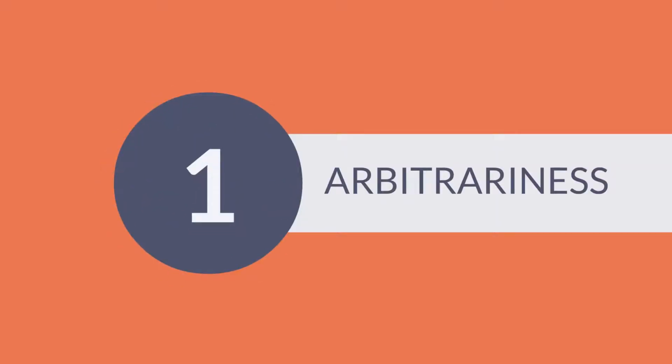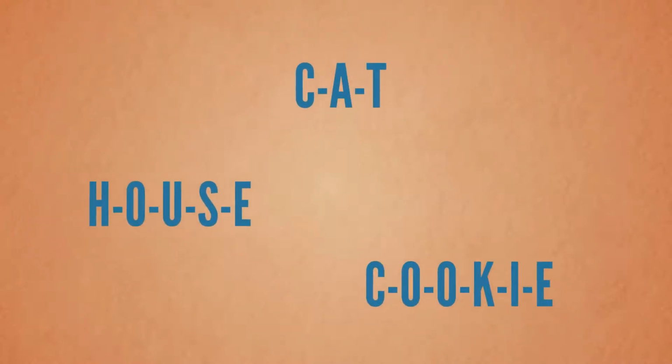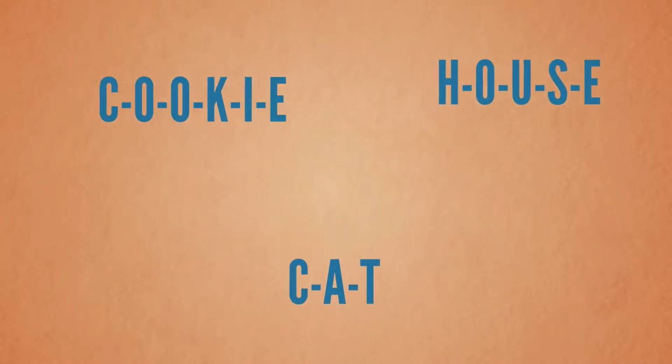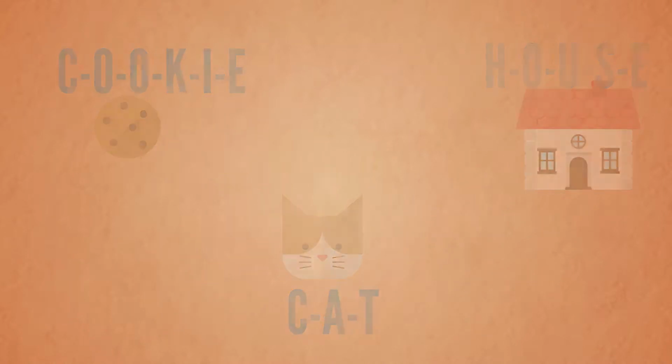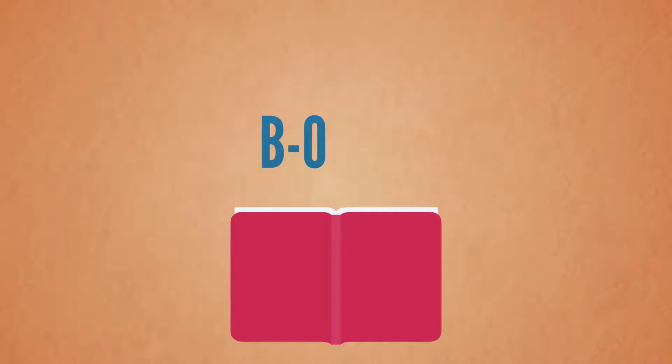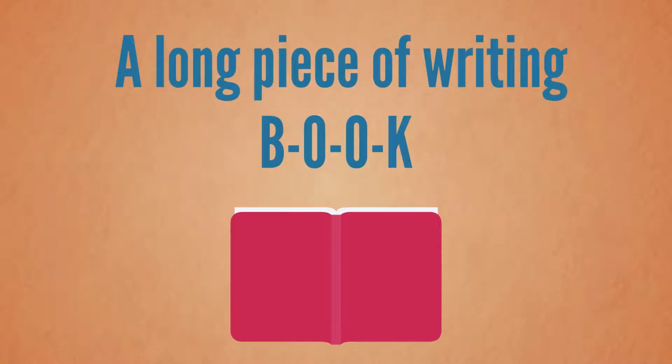Number 1, arbitrariness. This means that most of the signs we use to communicate, like the way words are spelled, are randomly related to their meaning. There is no reason why book is spelled B-O-O-K and means a long piece of writing.